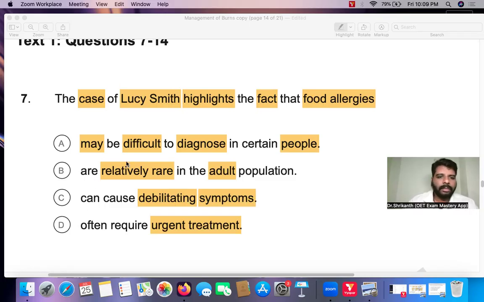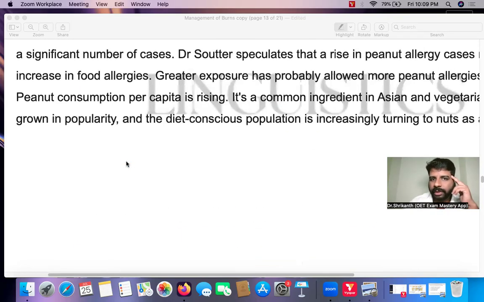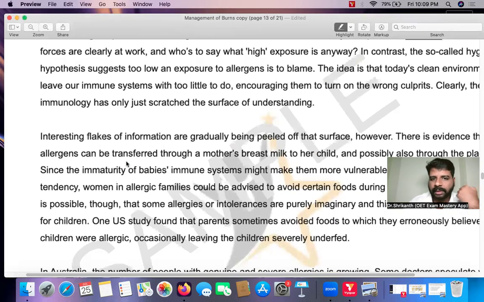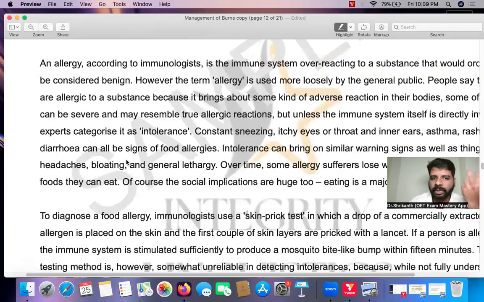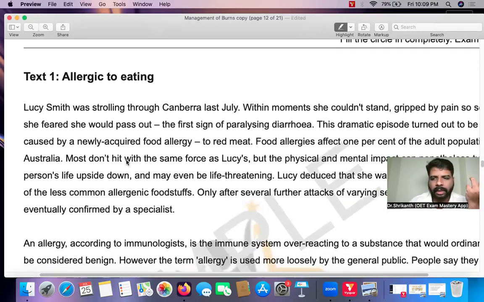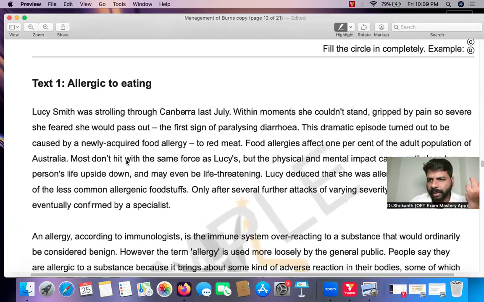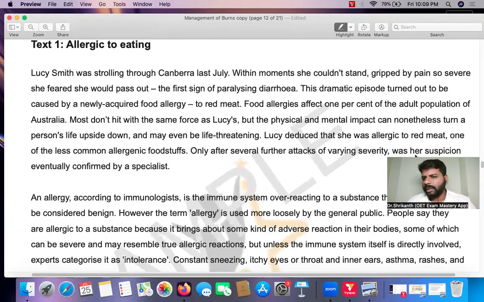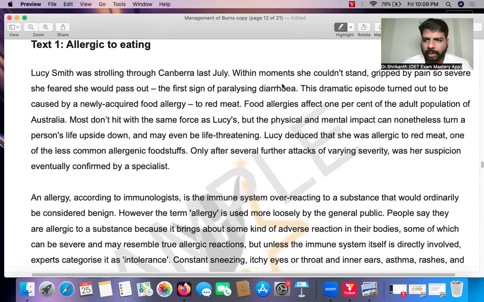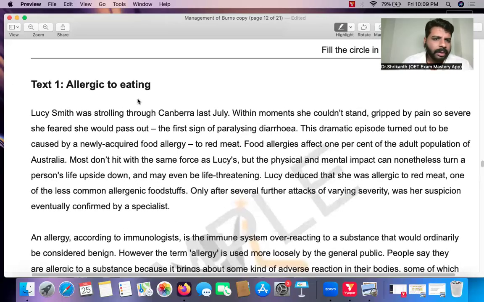Okay, so let's go to that. So the memory of the question. You should have a very good memory of the question. Lucy Smith's case is highlighting what fact? So it's a purpose-based question. So let's take a look into the first question of the first paragraph over here, and let's understand what the speaker is trying to tell us. All right, so here he is telling Lucy Smith. So directly itself, he's talking about the patient case.